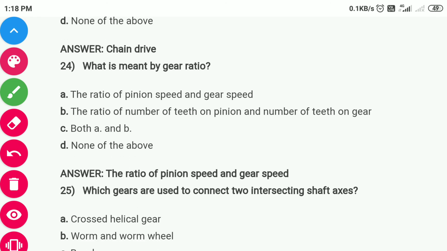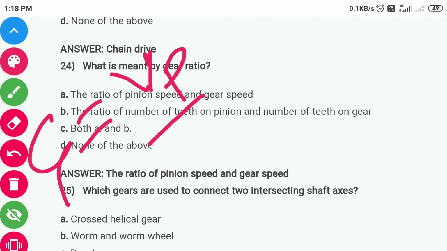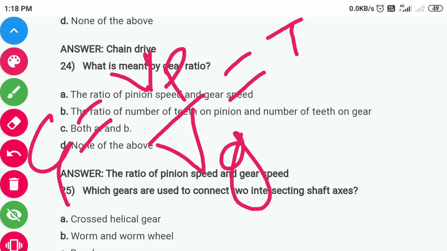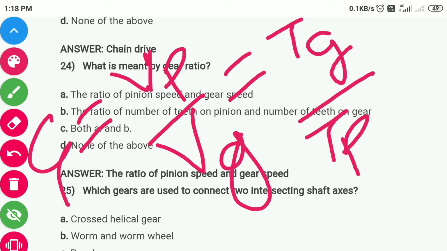What is meant by gear ratio? Gear ratio is the ratio of pinion speed and gear speed. Gear ratio equals V pinion to V gear. It is also equal to torque gear to torque pinion.